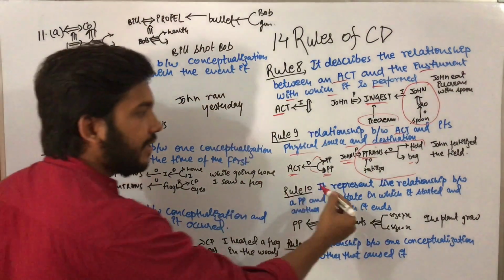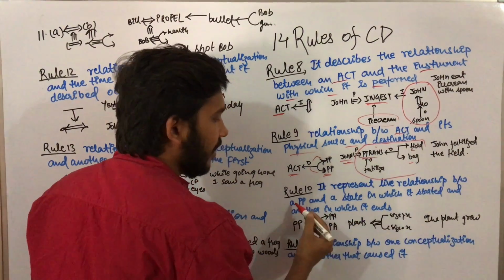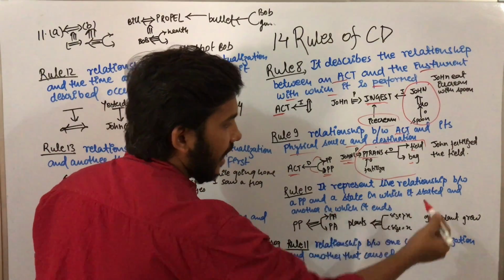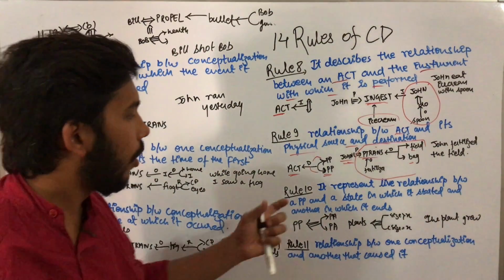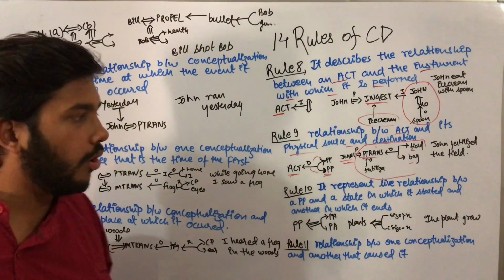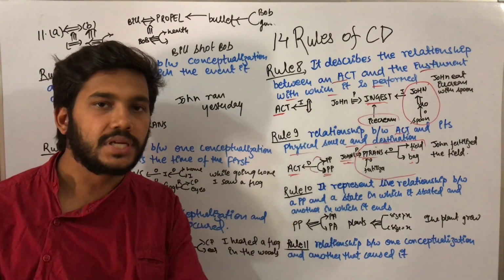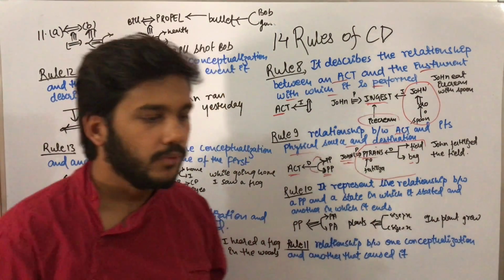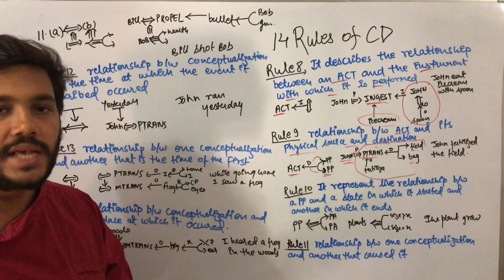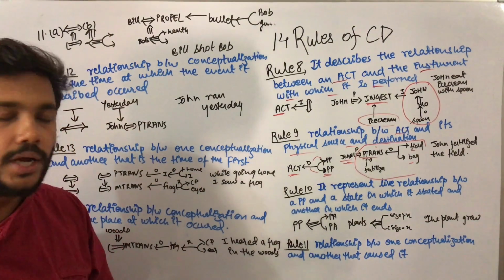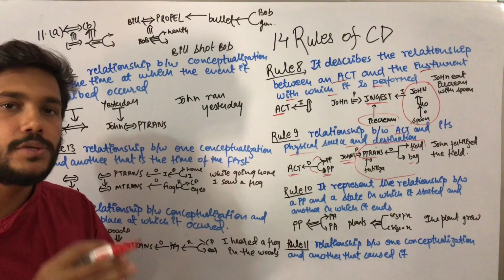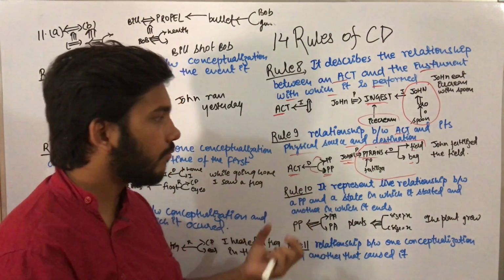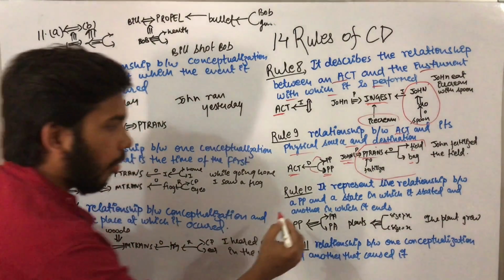Rule 10. It represents the relationship between a PP and a state in which it started and in which it ends. This means a real world object started from a state and ends in another state. For example, plant grew. Suppose you brought a plant and the size of the plant was 10 centimeter, and after 1 month or 2 months, the size of the plant grows from 10 centimeter to 1 meter. So it is a live relationship of a PP.